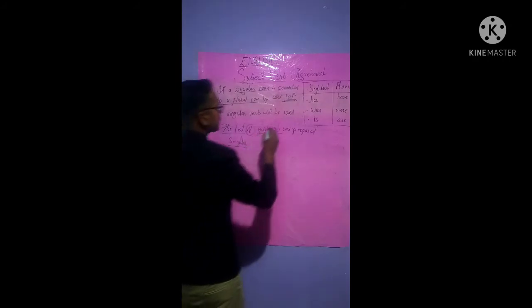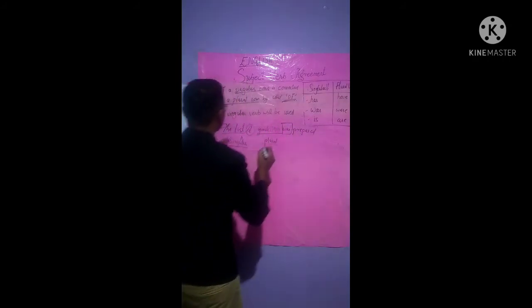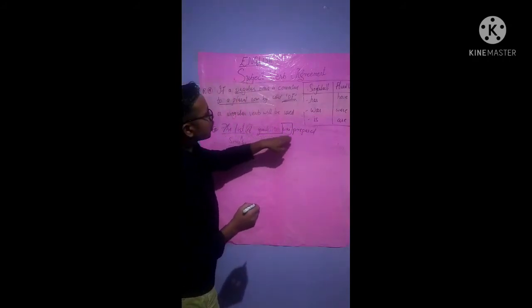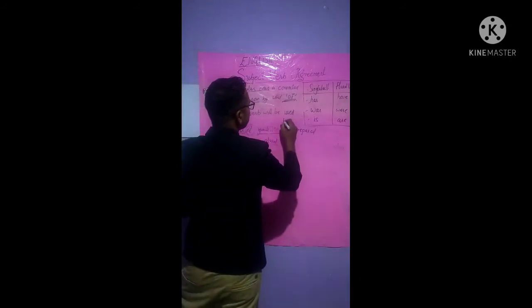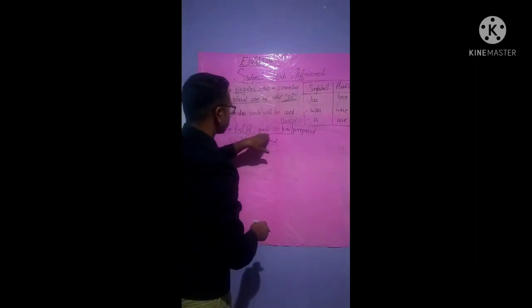The singular verb used is was. The list of guidelines was prepared, isn't it? The list of guidelines, if we write were, it will be a wrong sentence, isn't it? Why will it be a wrong sentence? As the list of guidelines, isn't it?